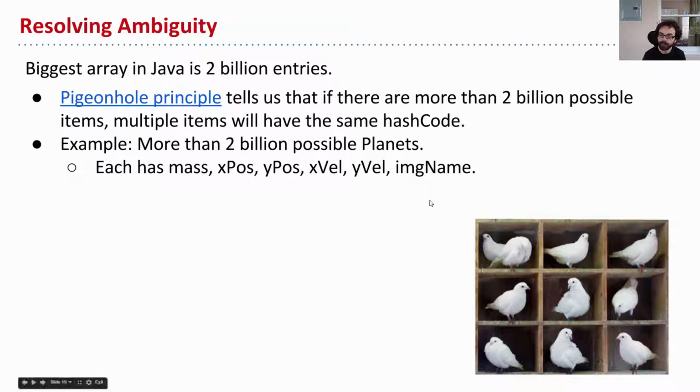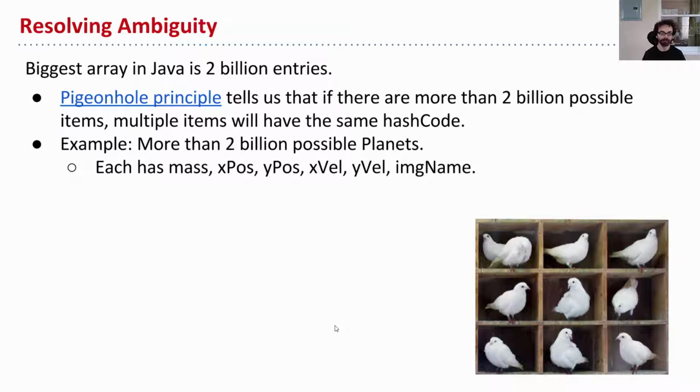So it's drawing from here. If I have 9 different possible boxes that a pigeon can go to, and each of these pigeons has in its brain, like, I would love box 0 or 1 or 2. If I have more than 9 pigeons, it is necessary that one of the boxes is going to have more than one pigeon, right? You can just see it. There's no way I can rearrange these pigeons so they all have their own home. It is sad. Sorry, birds.